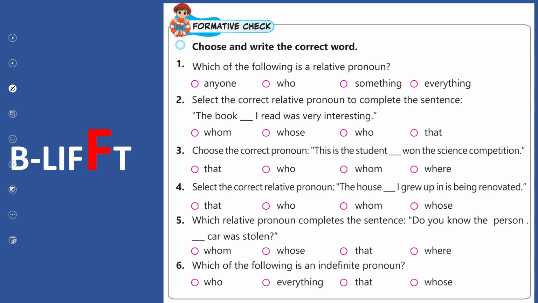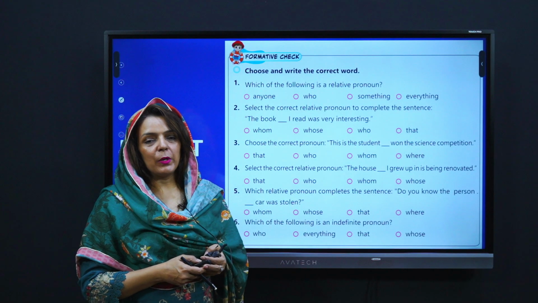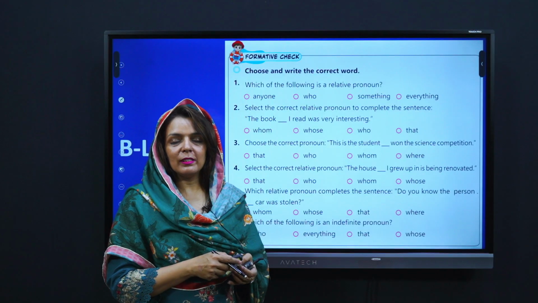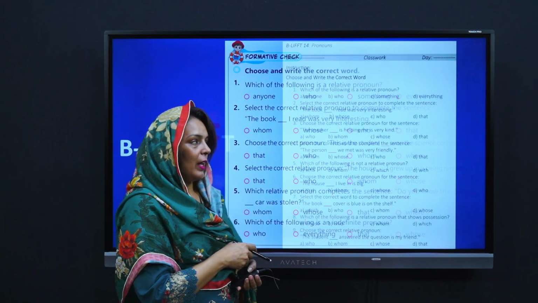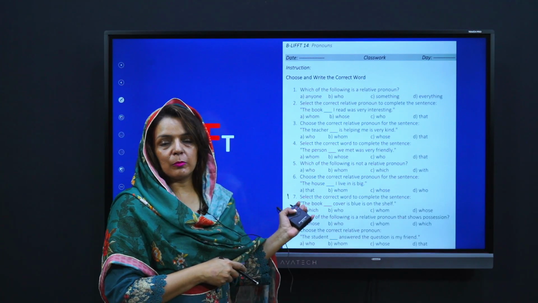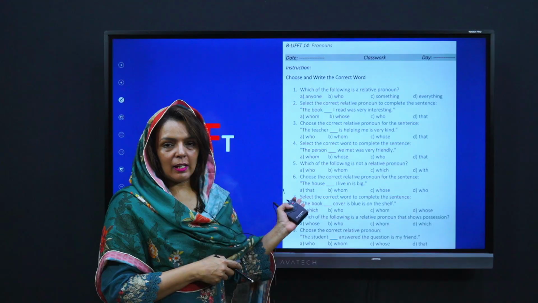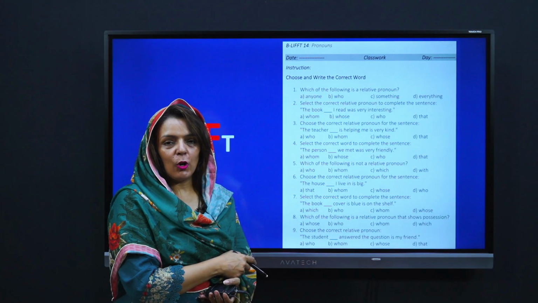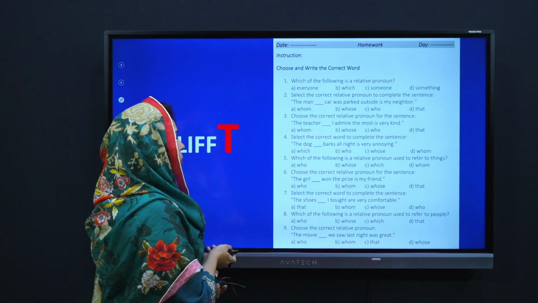Now to check your understanding of the focus, we have designed a formative. Do it in the class with the help of your teacher, and after doing it, for further practice, go to your practice book and again take help from your teacher and go home, do your homework which is right underneath it,